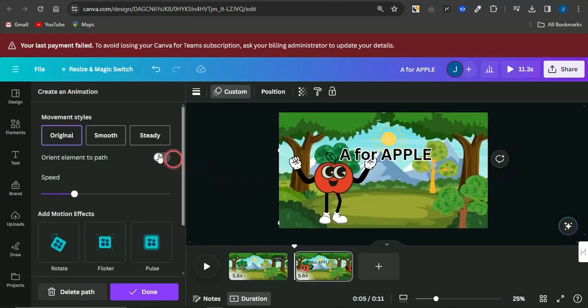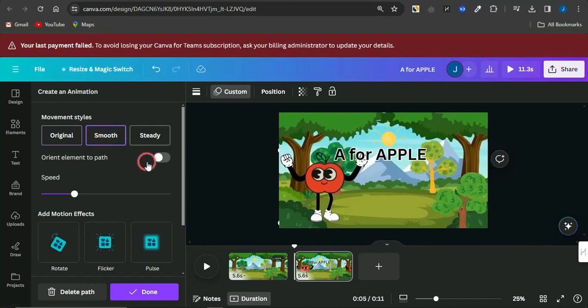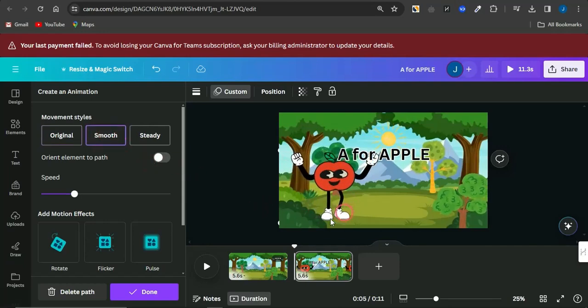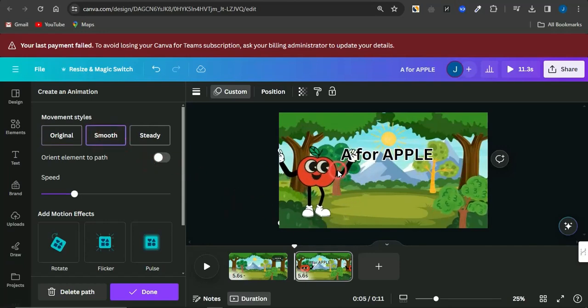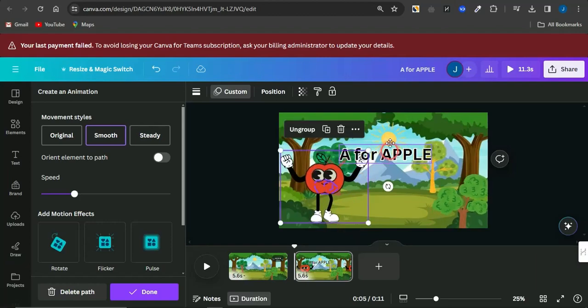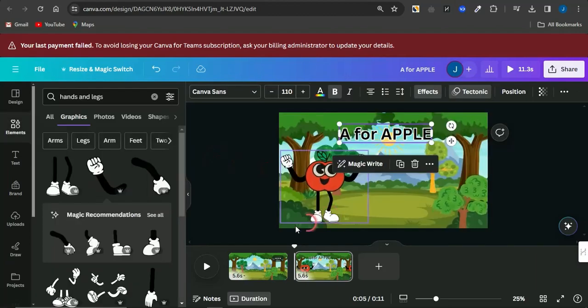To make this look better, you can click on smooth to make it look much smoother. Now once this has been done, you can see right here that we're done with the A for apple section. Next we need to go on to inserting our voiceover.